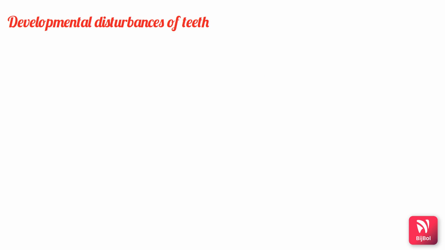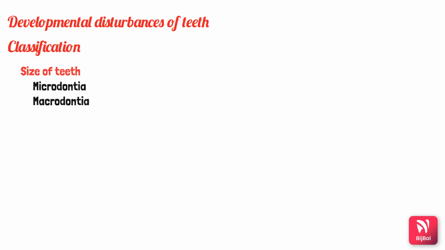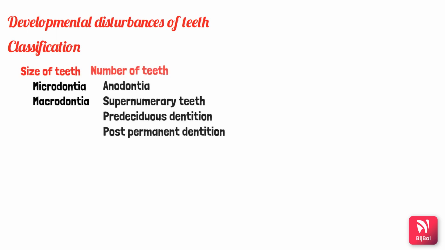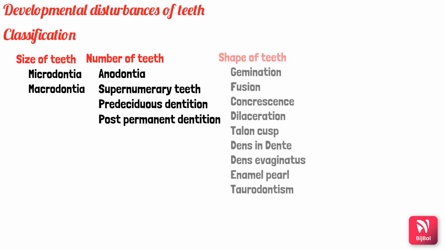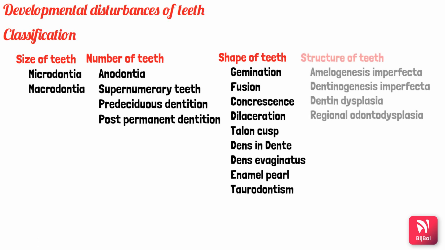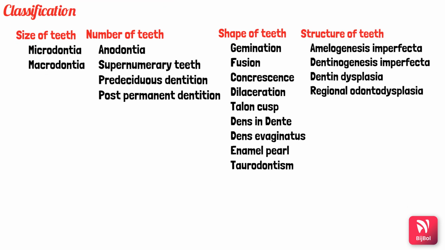So what is the classification given under these developmental disturbances of teeth? Under size of the teeth we have microdontia and macrodontia, and under number of teeth, anodontia, supernumerary teeth, predeciduous dentition, post-permanent dentition. And under developmental disturbance of shape of teeth, gemination, fusion, concrescence, dilaceration, Taylor's talon, dens evaginatus, dens invaginatus, enamel pearl, and taurodontism. Whereas under structure of teeth, it is amelogenesis imperfecta, dentinogenesis imperfecta, dentin dysplasia, and regional odontodysplasia.